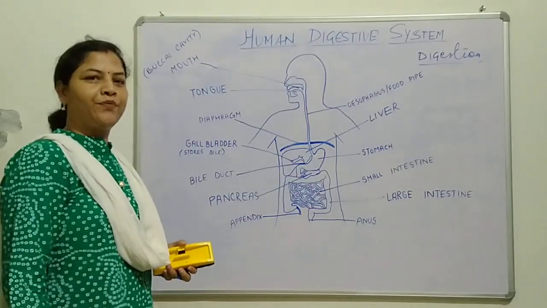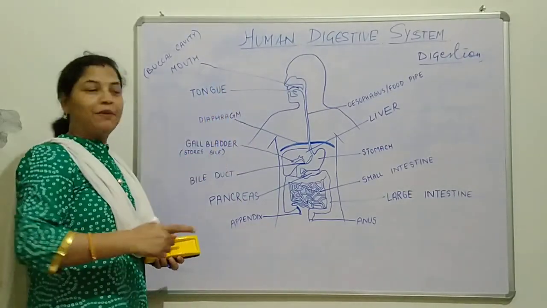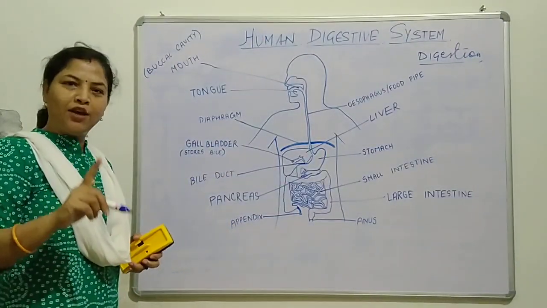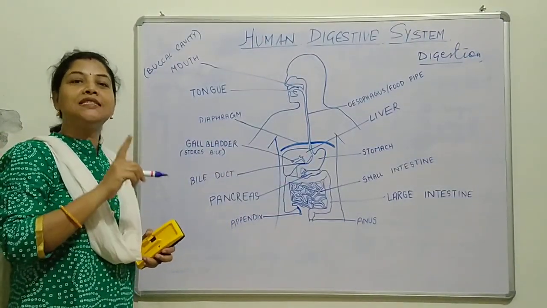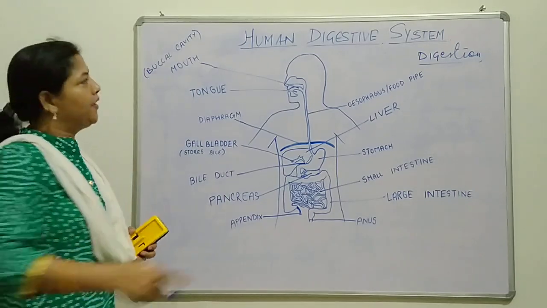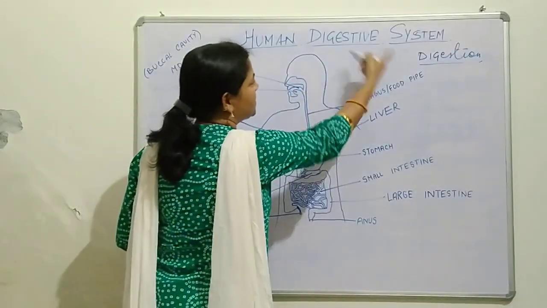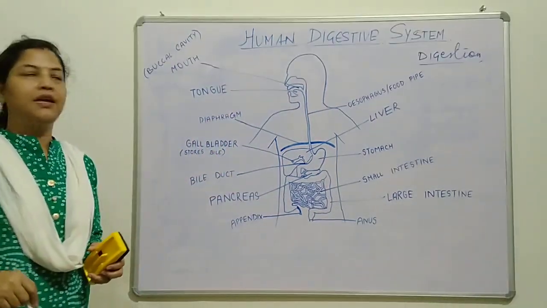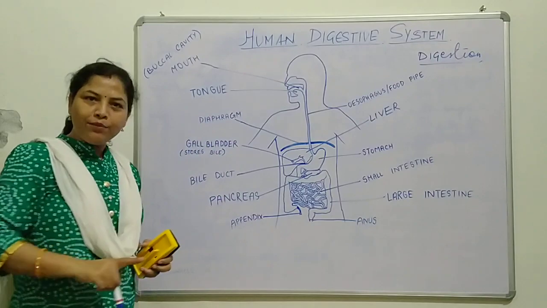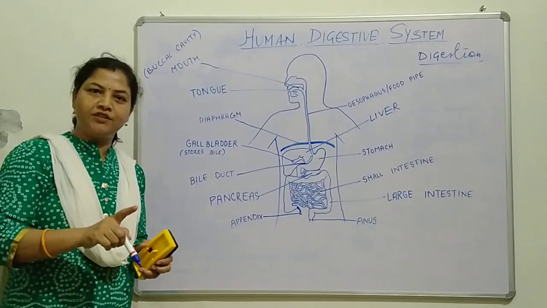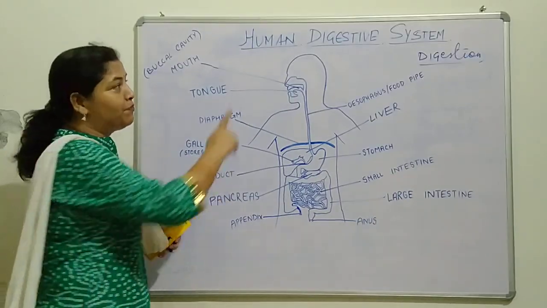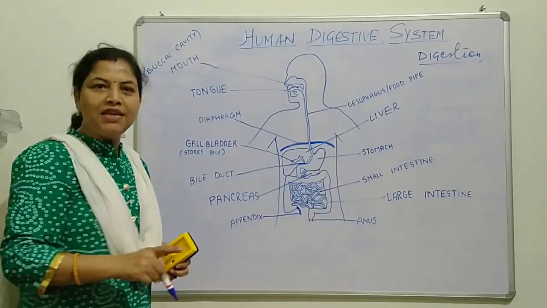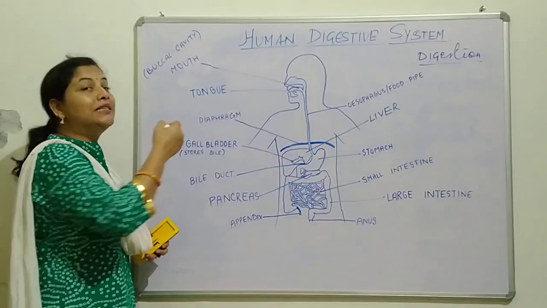Hello students. Today I am going to explain Human Digestive System, the first chapter of Biology of class 10, that is life processes. Before I start this Human Digestive System, we need to know what is digestion. Digestion is the biochemical process by which complex food is broken into the simplest form, which is easily absorbable by the body cells.